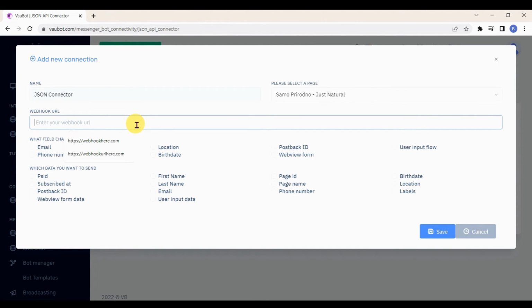A webhook is a way for one application to deliver data to another app in real time whenever a given event happens. Also, it will notify you every time someone triggers it, and it will send information from the app where the event happened to another app that it's connected to.